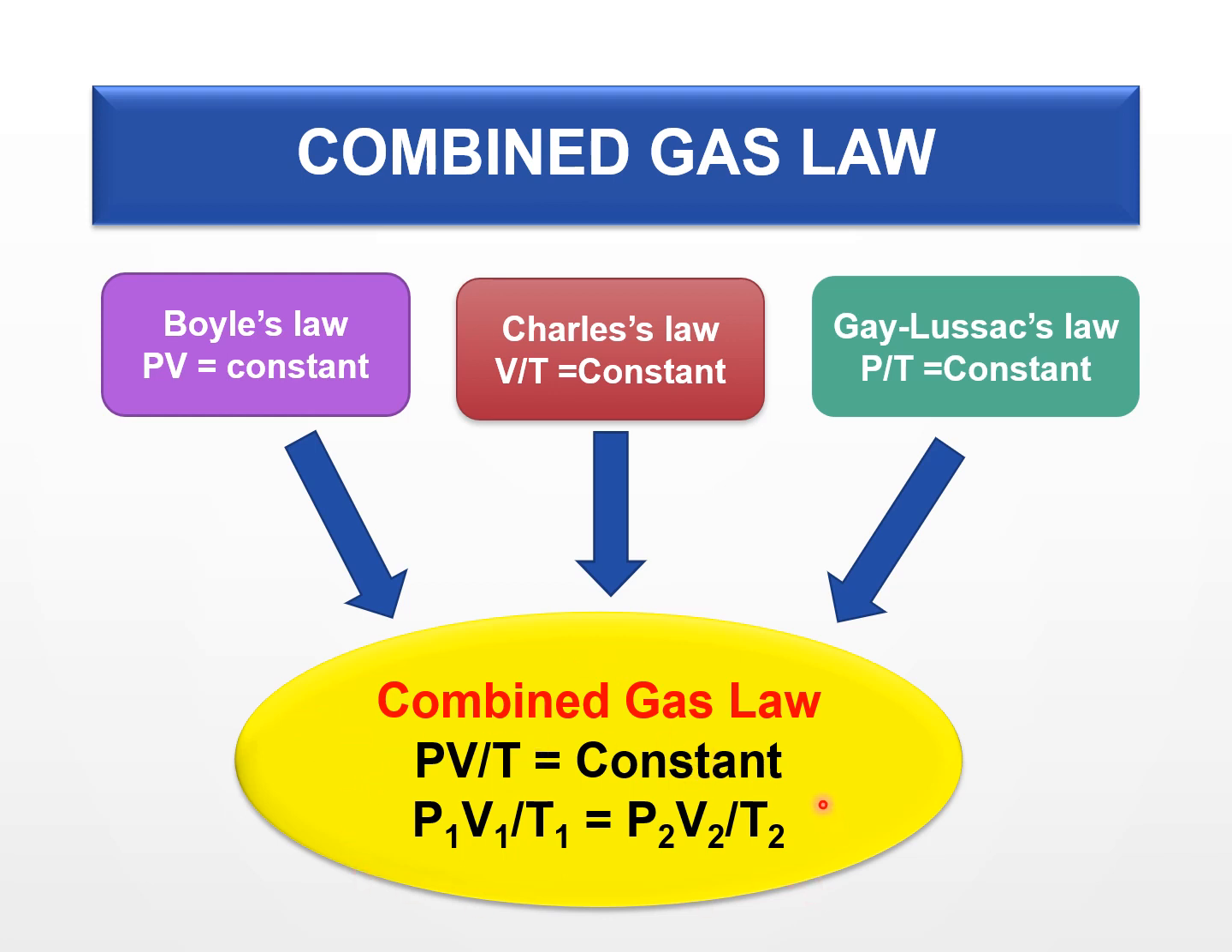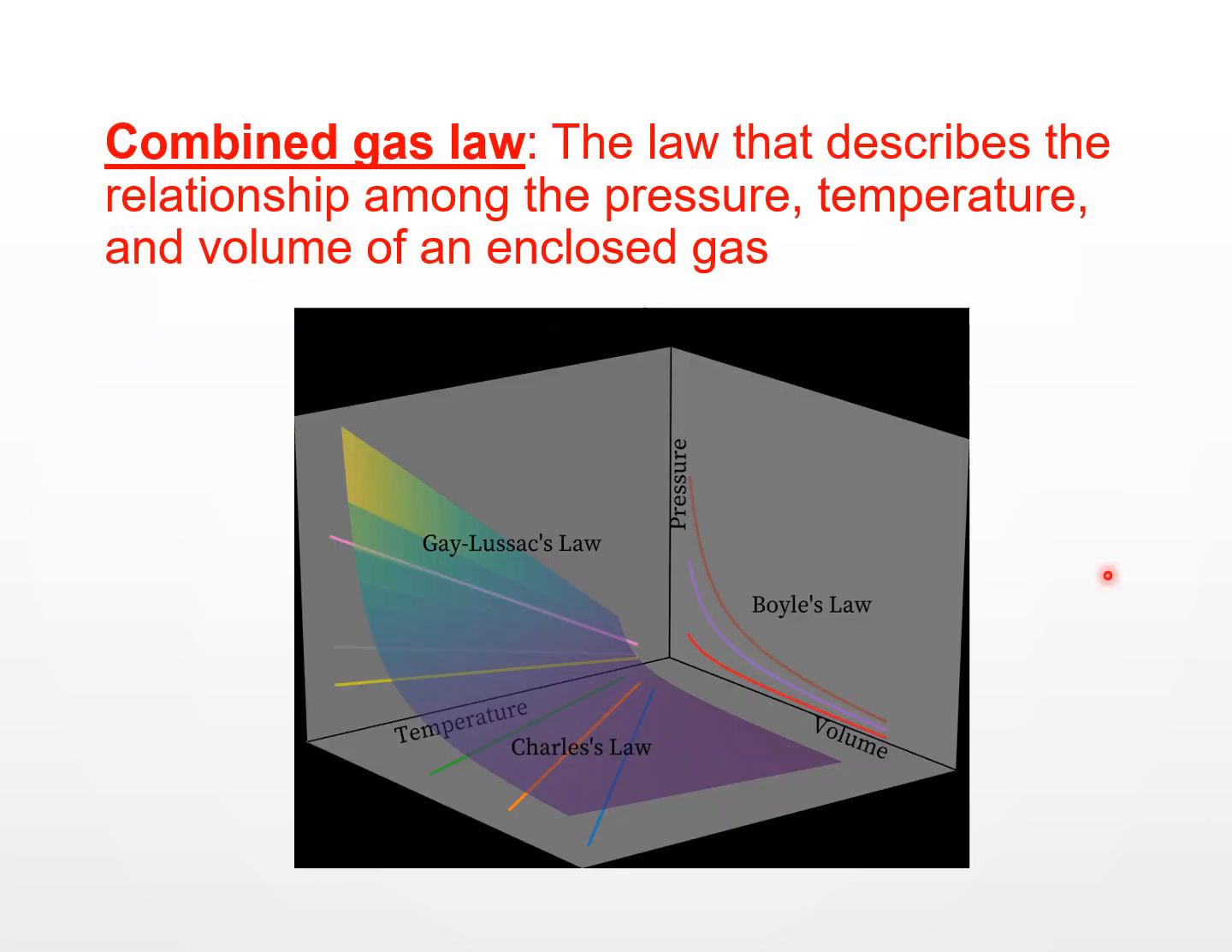And it can be given by the equation P1 V1 by T1 is equal to P2 V2 by T2. You have a lot of problems on this combined gas law. So this is about the combined gas law. It gives the relationship between the pressure, volume, and temperature. So the combined gas law describes the relationship, as I mentioned, in an enclosed gas. So here you can see we try to plot all the temperature, pressure, and volume in the same graph, and you can see how they're gonna look. So this is about the gas laws.